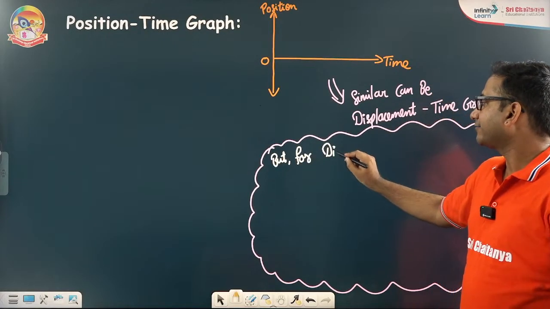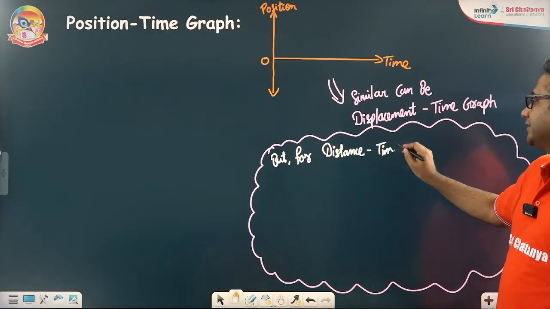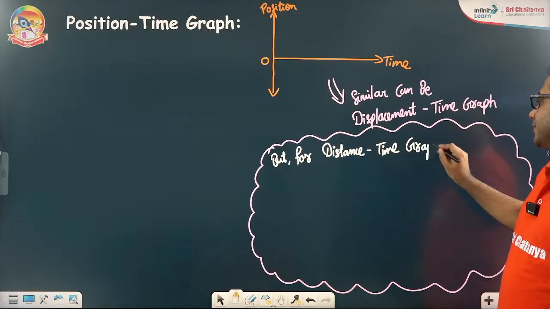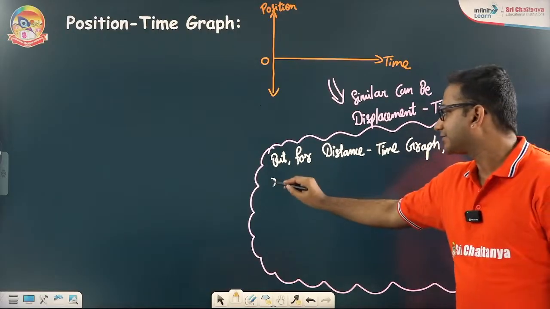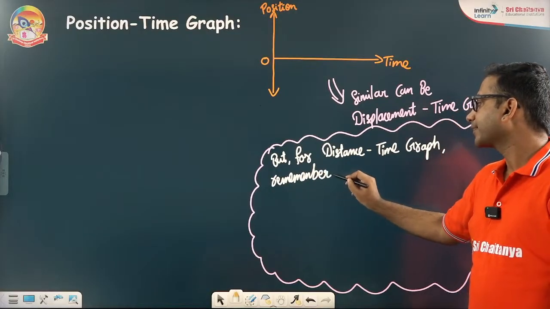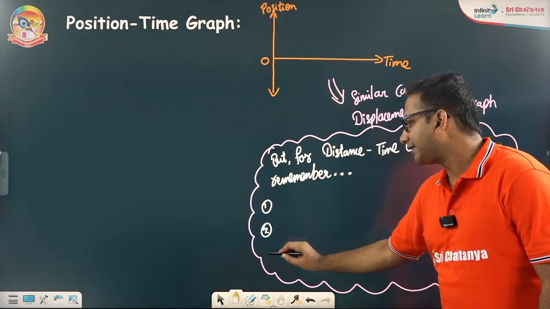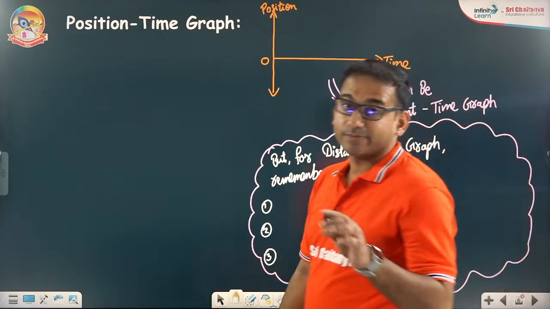For the distance time graph, remember three things. First of all, for a moving body, distance can never be zero. Displacement can be zero.